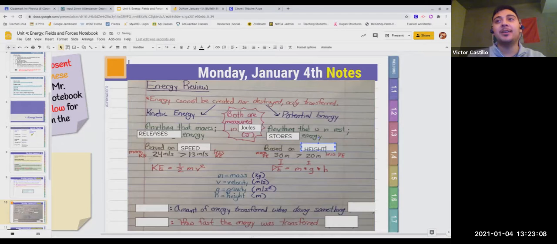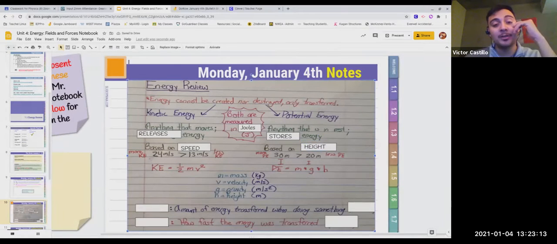Potential energy is based on height. That means the higher you are from the ground, the more potential energy you have built up. So if I am sitting down, laying on the floor, as opposed to me laying on the top of the mountain, I'm going to have more potential energy on top of the mountain than on the floor. We both have potential energy because we're both not moving, but me on the mountain, I have a higher elevation, so I'm building more energy. It's kind of like when you're at the top of a roller coaster, you feel like all that energy being built up because you're about to fall down and release all that energy.